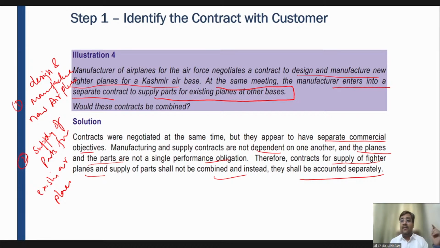In this case, the car dealer will recognize the revenue from the sale of car at the time when the sale of the car happens, right? As far as the modification, accessories, seat, stereo is concerned, he will recognize the revenue when he will put those items in the car, and after putting the items, when he will deliver that to the customer, right?